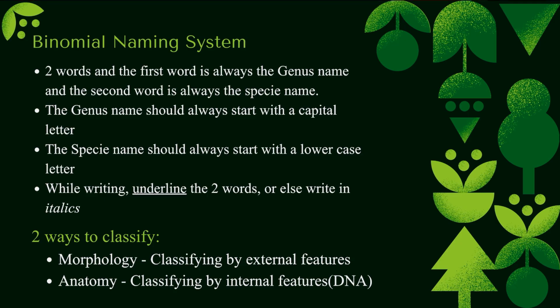There are two ways to classify any organism: morphology and anatomy. Morphology is classifying by external features, for example, how the skin is, like scaly skin or soft, moist skin, or what the skin is covered in, like hair, fur or feathers. And anatomy is classifying by internal features, like looking at your DNA or the number of heart chambers the organism has.